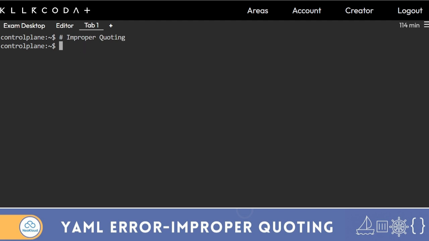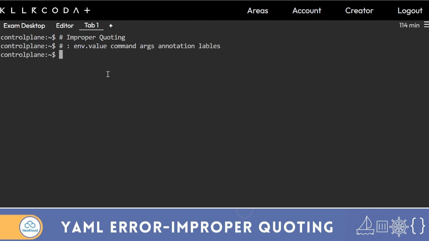This time we will discuss improper quoting. When you create a YAML file and use or skip quotes incorrectly, some values are misinterpreted and parsing errors occur. Colons, special characters, or spaces inside a value confuse the YAML parser if you don't use quotes properly. This especially happens with env values, commands, args, annotations, and labels.